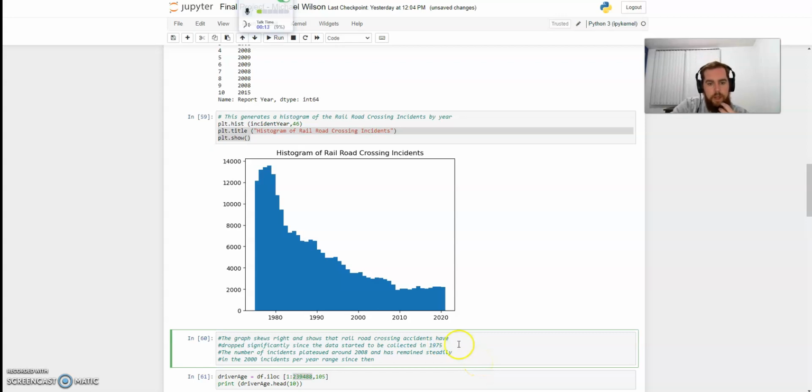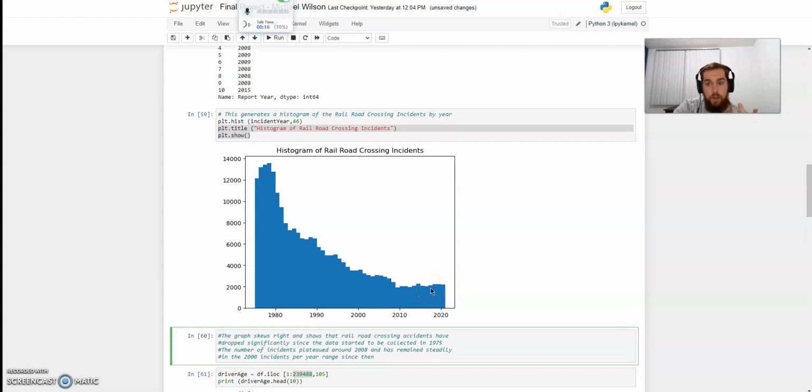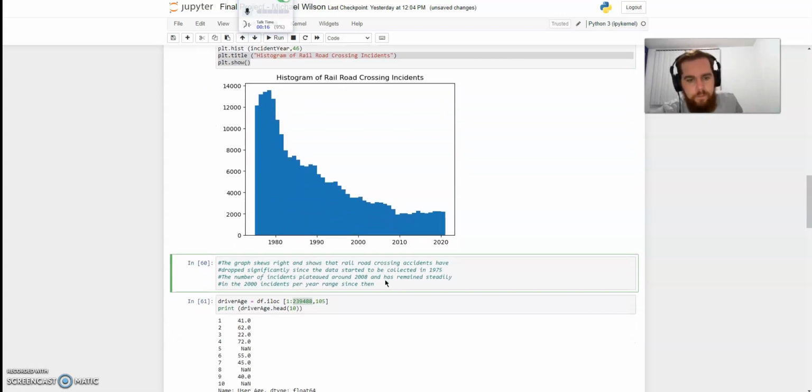The number of incidents plateaued around 2008 and has remained steadily in the 2000s number per year since then, with slight fluctuations, but like 1900 to maybe 2100 yearly, quite a few still. It would be interesting to see if we could drop those numbers lower and to understand what was happening at this time with safety or regulations that lowered those numbers.